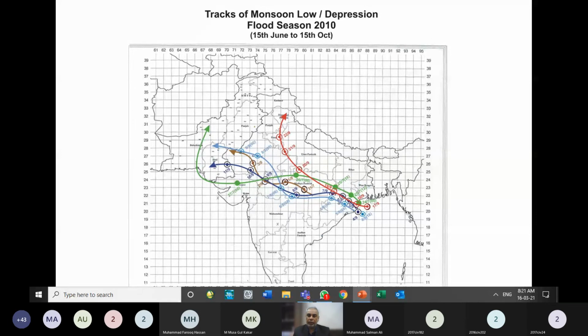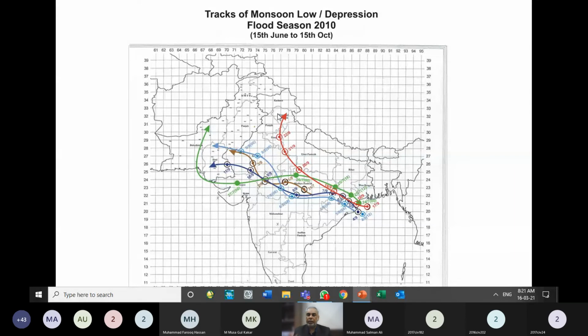So when land starts heating quickly because of the summer season, and it is heated up, the density of the air masses is reduced, the air masses go up, and a low pressure is generated in the land area. The weather system which was generated in the Bay of Bengal starts moving towards the land area. First it enters into India, and then sometimes, passing throughout the width of India, it reaches the eastern part of Pakistan.